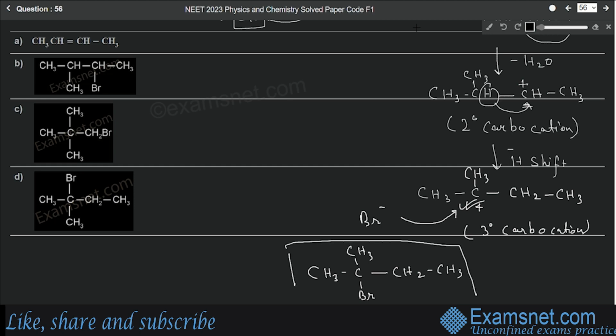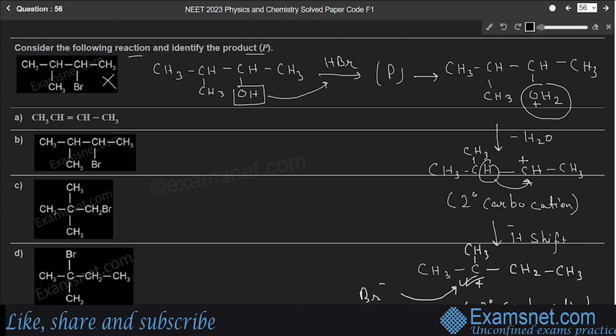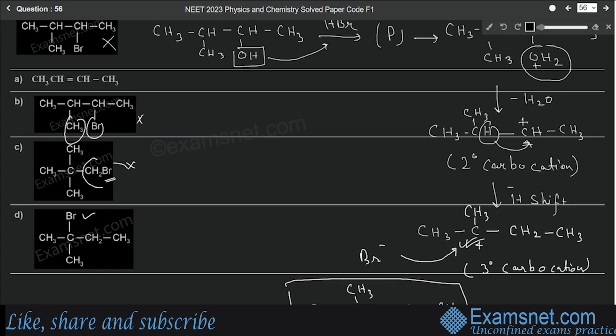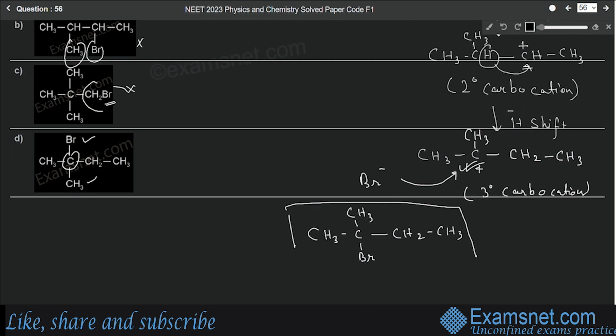So let's match here. In the first option, we have methyl group and bromide attached to different carbons, adjacent carbons, which is not true. In the next one, we have bromide attached to the last carbon, which is also not true. Then in the third option, we have bromide and methyl both attached to this carbon. Yes, this is the correct one, right? You can just match it with the final product. So this will be the correct one, option number D.